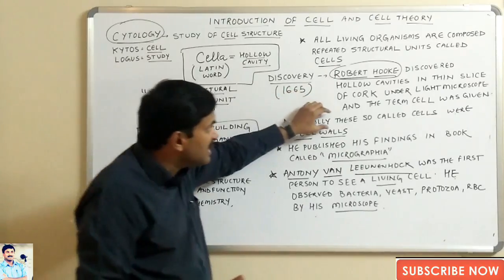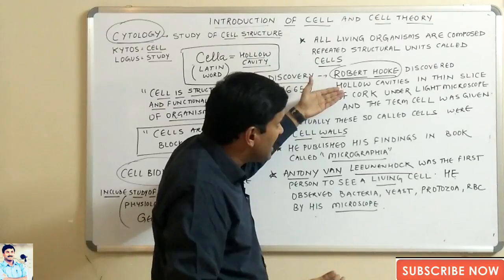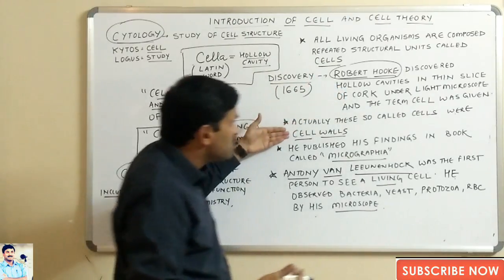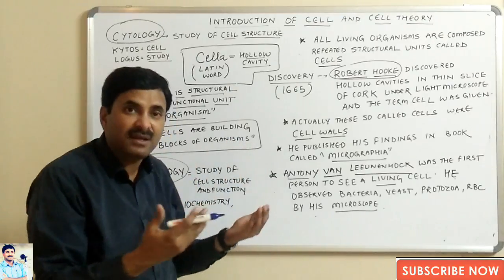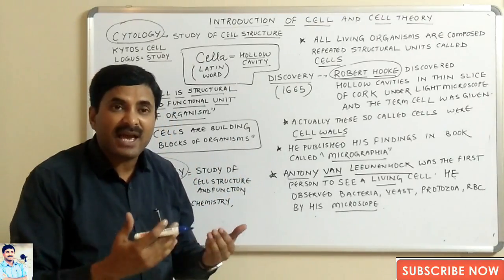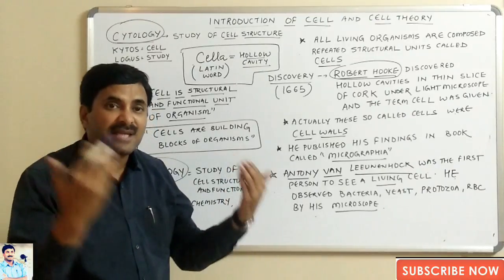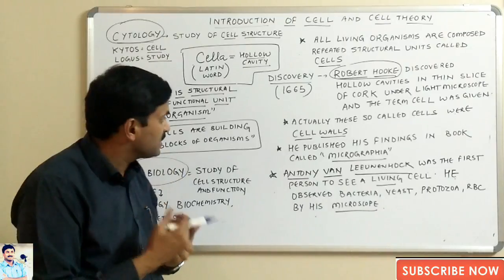Actually these so-called cells seen in the thin slice of cork were actually the cell walls. Robert Hooke has not seen the complete internal organization of the cell. He has only seen the cell walls in the thin slice of cork.